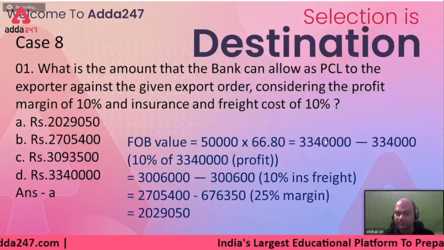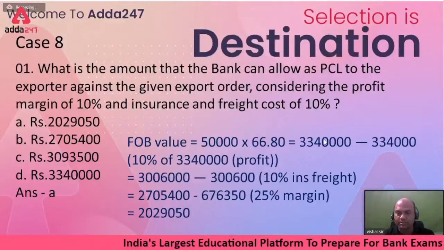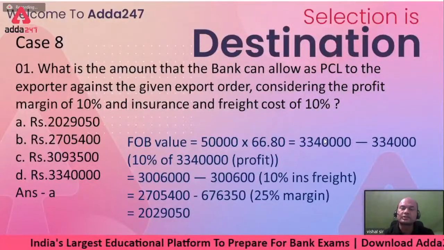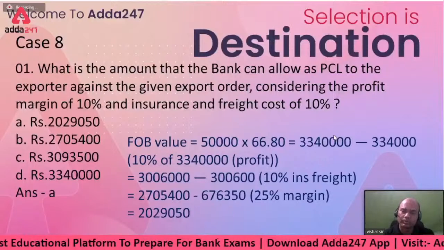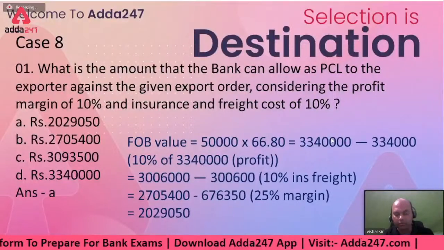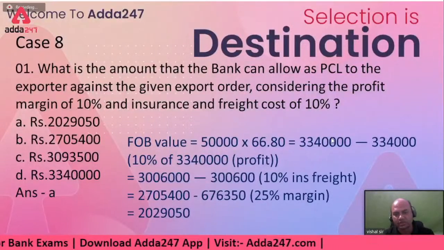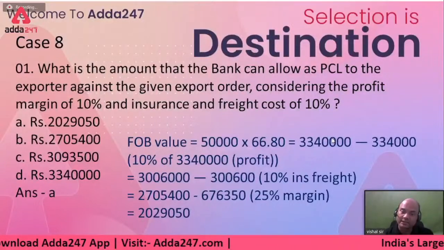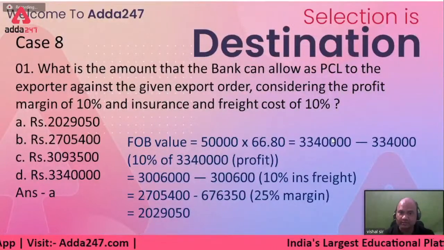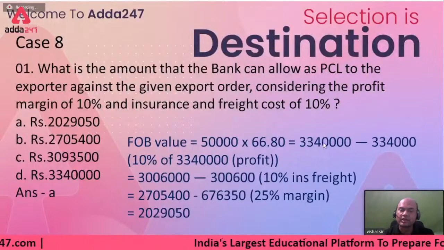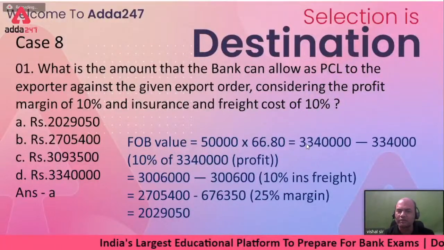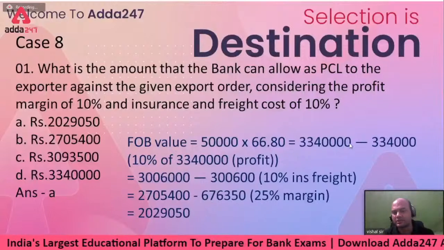But is this the amount of pre-shipment which I will sanction? No. First, this is the CIF value in rupees. Now I have to subtract this profit, then the insurance and freight. And then margin also, the 25% margin. So 33 lakhs 40,000, I'll call it, or about 33,40,000.